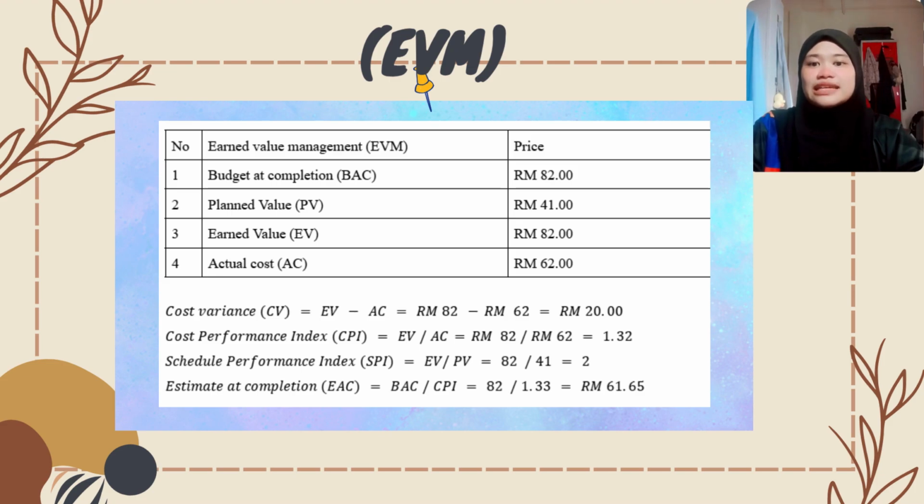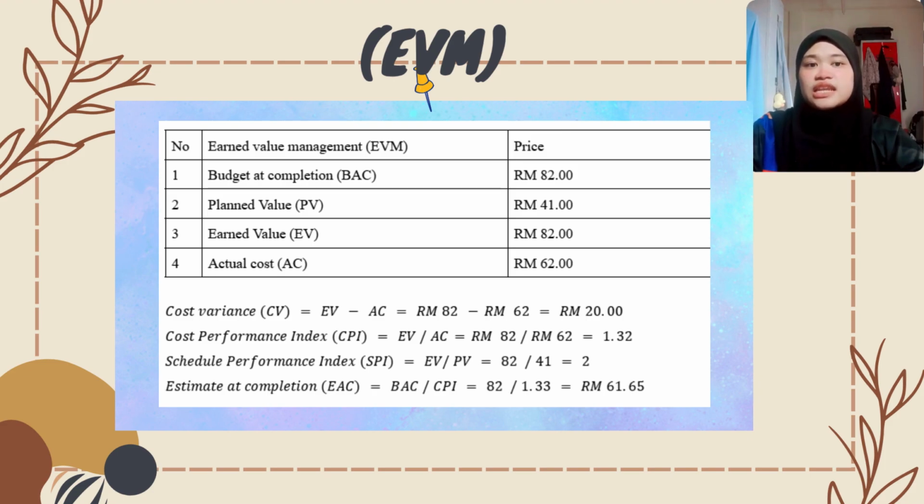In terms of schedule performance, the schedule performance index, SPI, was 2. This showed the project progressed twice as fast as the original plan. One of the key reasons was the use of Tinkercad simulation software, which allowed virtual circuit testing and troubleshooting before physical assembly. This reduced errors such as short circuits, incorrect wiring, and coding failures.